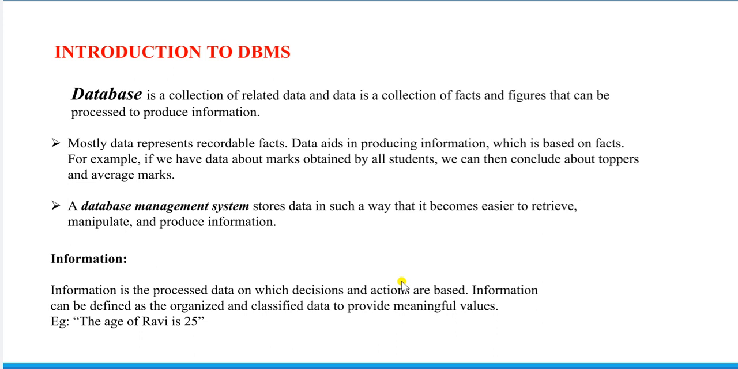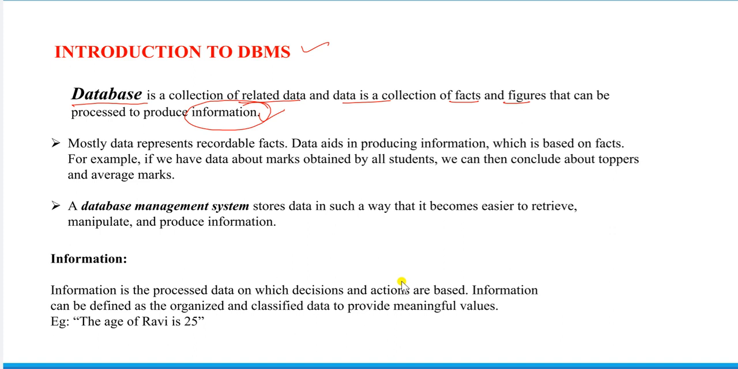You see, the first introduction to DBMS. This one I already explained. What do you mean by database? It is a collection of related and organized data, a collection of facts and figures that can be processed to produce information. So here what we get is information. What is information? Information is the processed data on which decisions and actions are based.